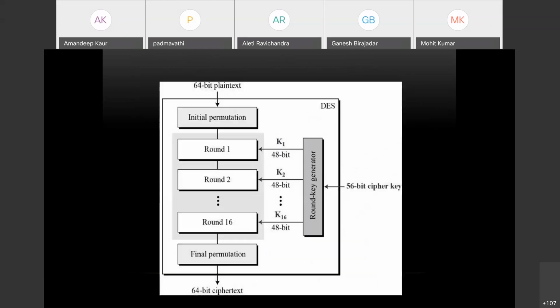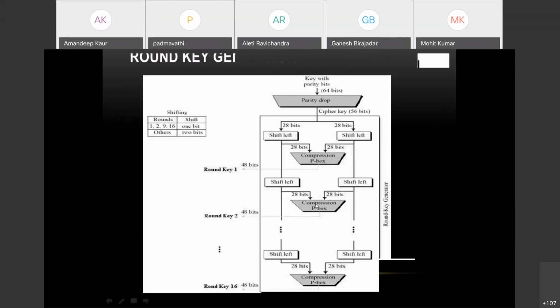Now after that, we have to look into this key generator, how this round key is generated. Here, I told you that our key is 64 bits. That is converted into 56 bits. How? Because some bits we are taking for parity, to check for errors and so on.